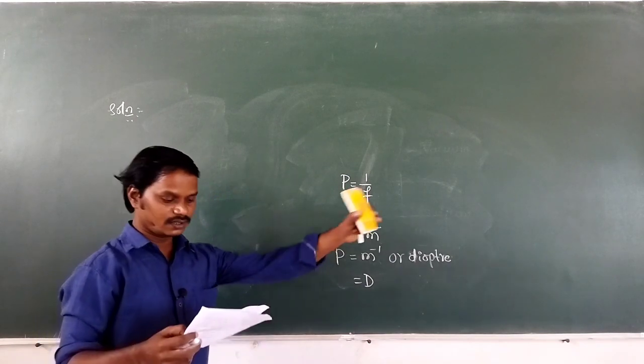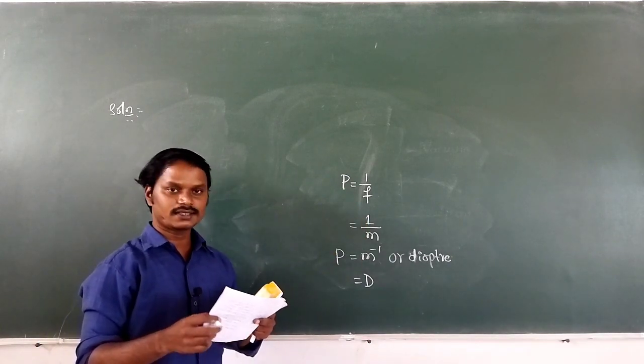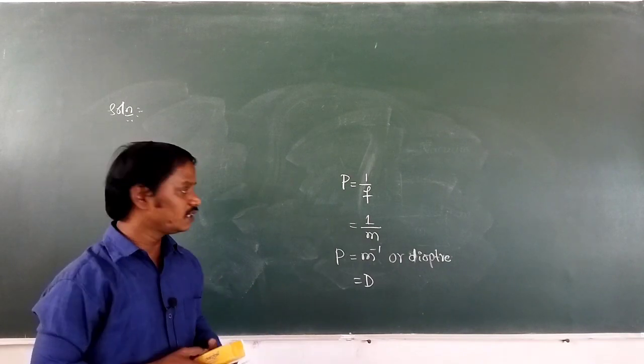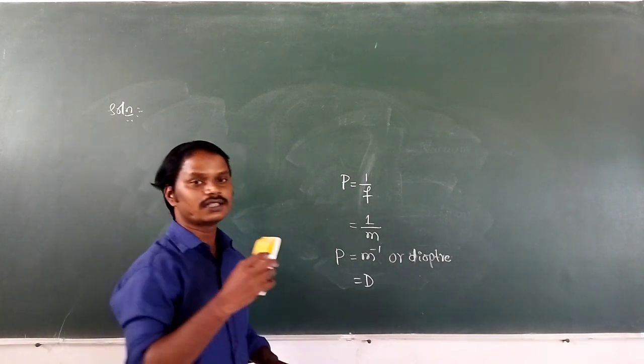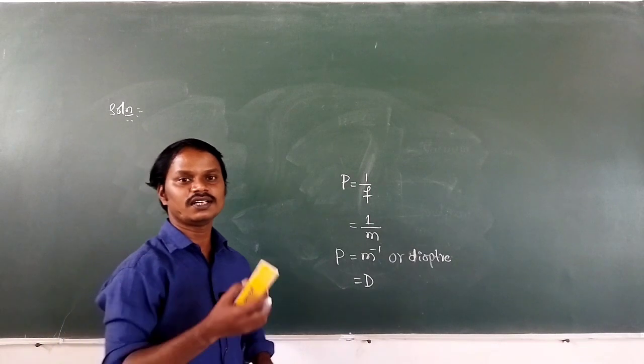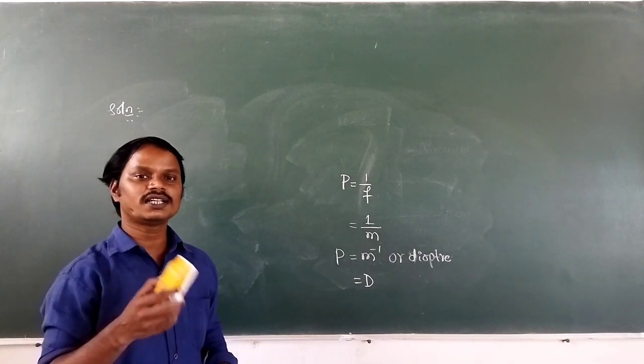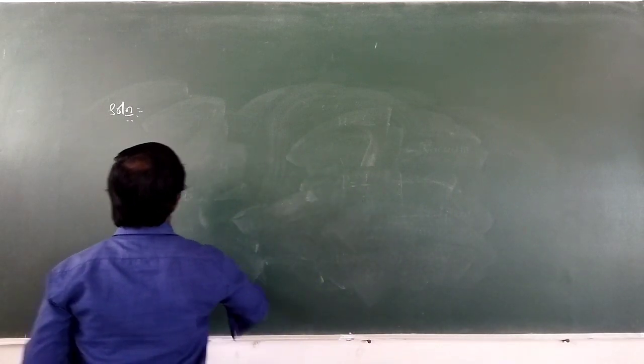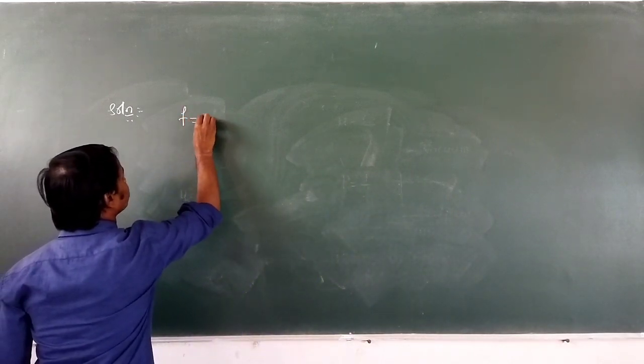Then what is our question? The focal length of a lens is 10 centimeter. What is the power of the lens in diopter? First we have to convert the focal length to meter. The focal length is given in centimeter, so convert that to meter. So what is the focal length of the lens? That is 10 centimeter.